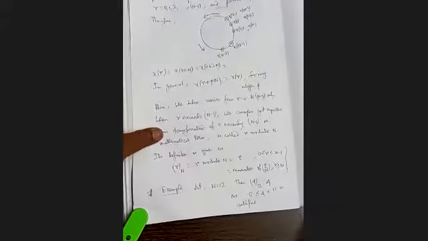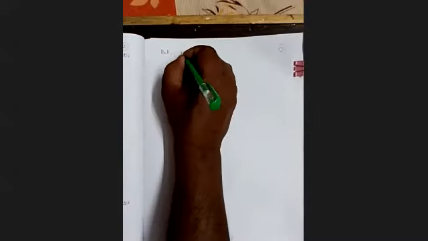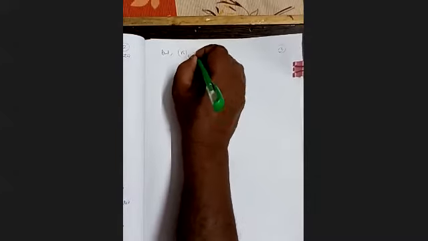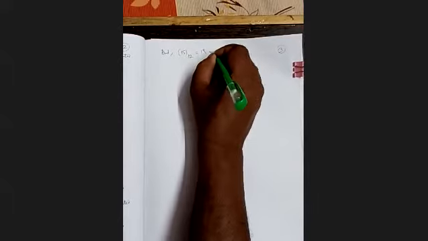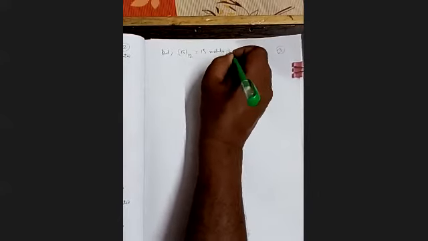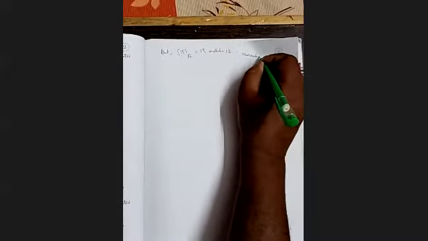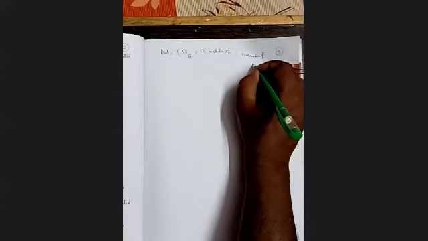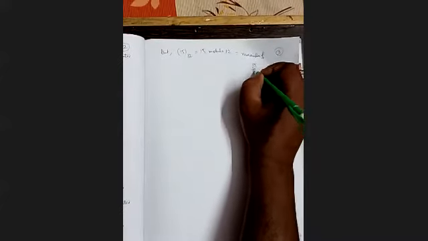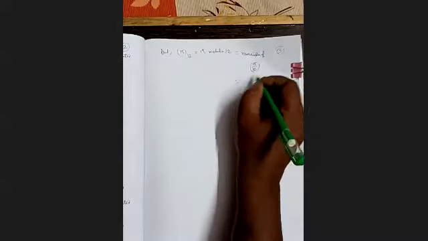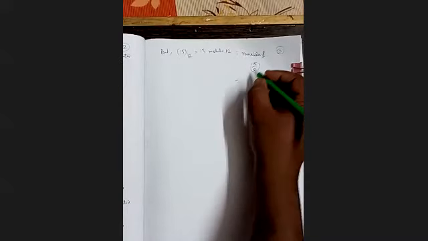I write it in the next page, page number 3. 15 modulo 12 is equal to the remainder of 15 by 12. After division, we get the remainder as 3.